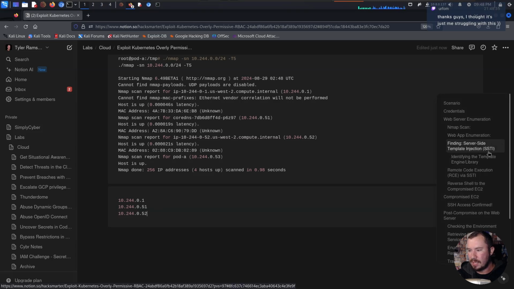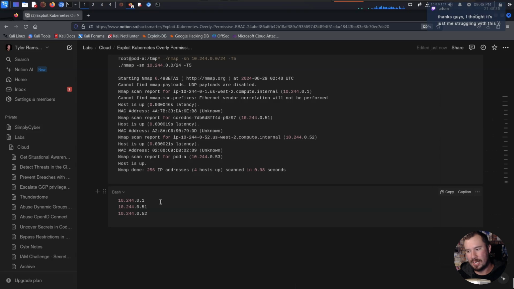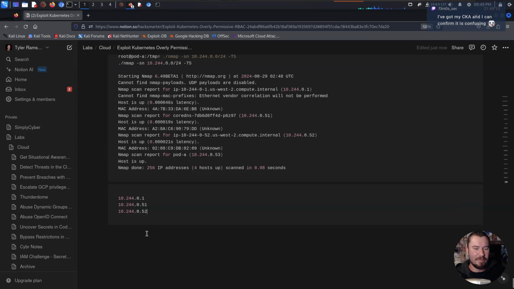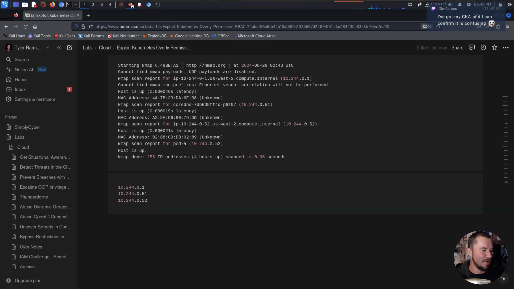Yeah, Kubernetes networking is very confusing. I'm still very much a noob at Kubernetes, and this is the second time I've gone through this lab. And the reason I wanted to go through the lab twice was just because it was a struggle for me the first time I went through it. And now the second time, things are beginning to make a little more sense. And also the lab is complex, guys. We've done so many things so far, from web app server-side template injection, transferring files, and we're still not done. Now we're doing an internal freaking network scan, all as part of one lab.